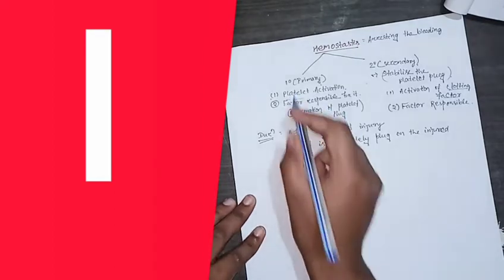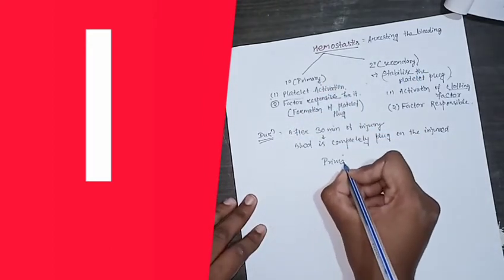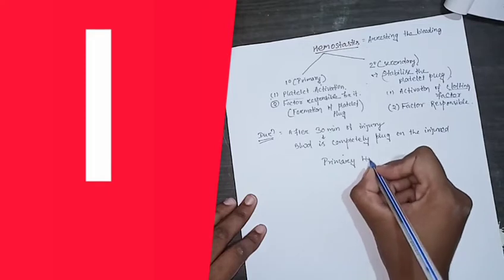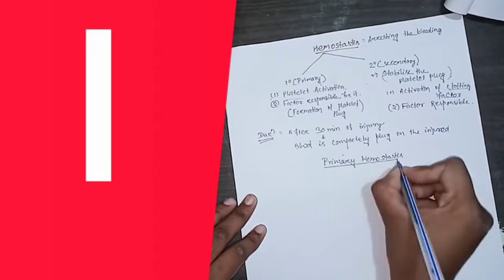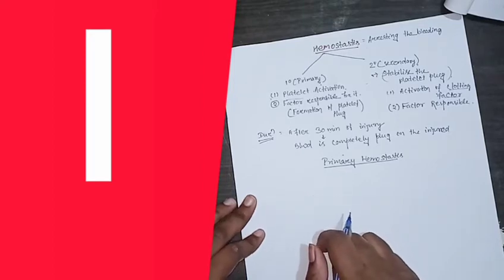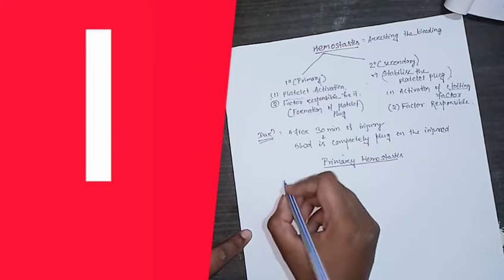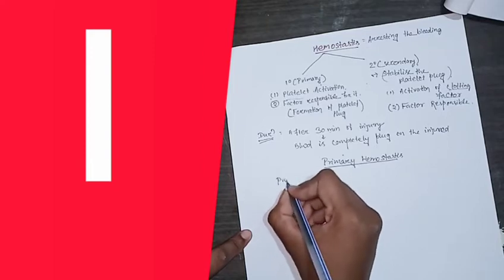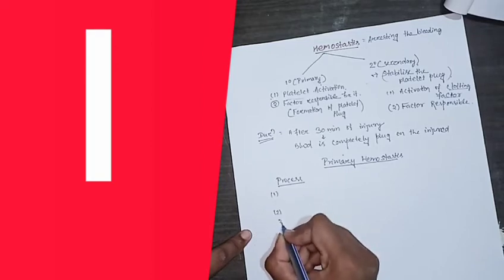So what is the process? Now we are talking about primary hemostasis. In primary hemostasis, we discuss what steps or processes occur, and what the mechanism is. The steps we divide into four parts: 1, 2, 3 and 4.